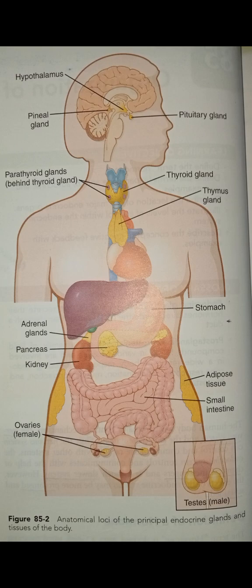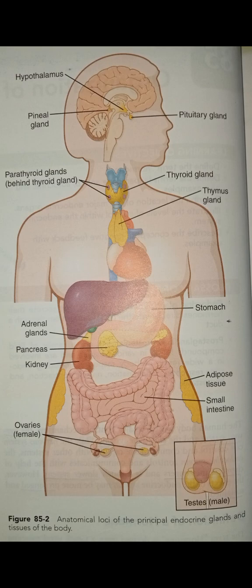Okay, then posterior pituitary. Posterior pituitary secretes two hormones, antidiuretic hormone or ADH, also called vasopressin, which increases water reabsorption by the kidneys and causes vasoconstriction and increased blood pressure. And this one is also a peptide. Okay, antidiuretic hormone, ADH or vasopressin. And oxytocin is secreted from the posterior pituitary gland. And oxytocin stimulates milk ejection from breasts and uterine contractions, and that one is also a peptide.